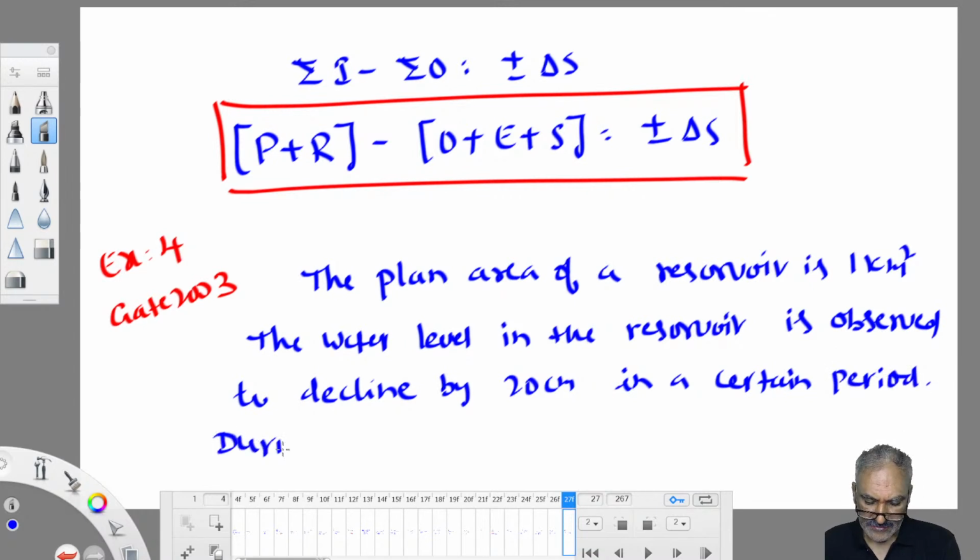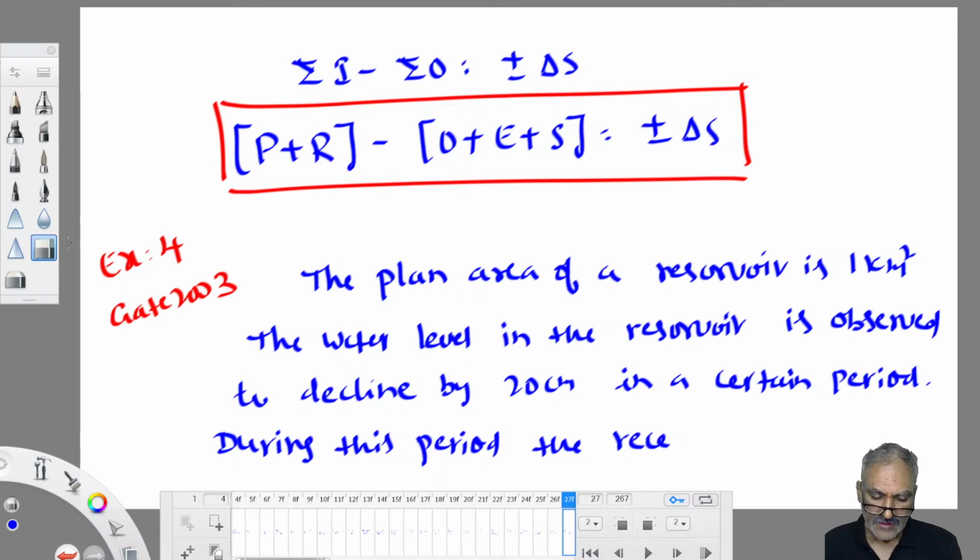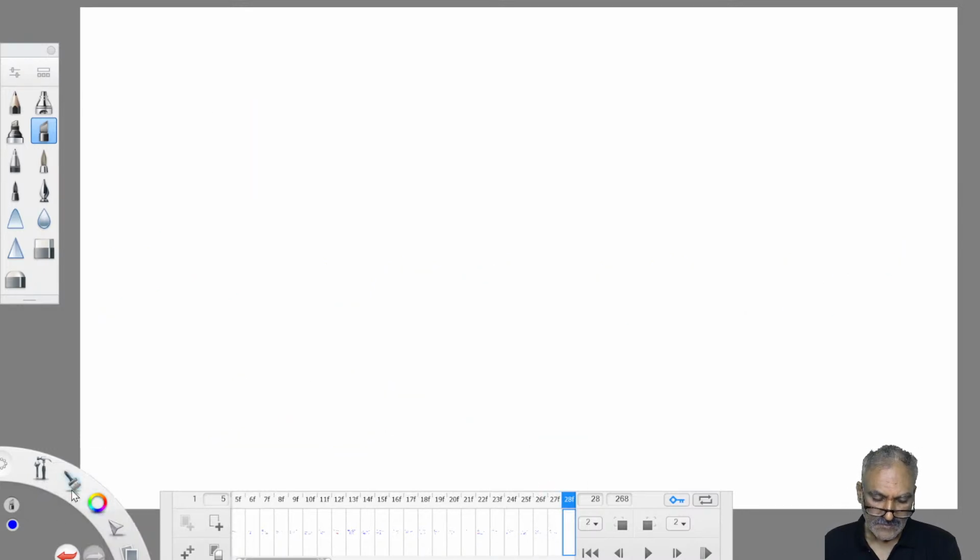During this period, the reservoir receives a surface inflow of 10 hectometers.